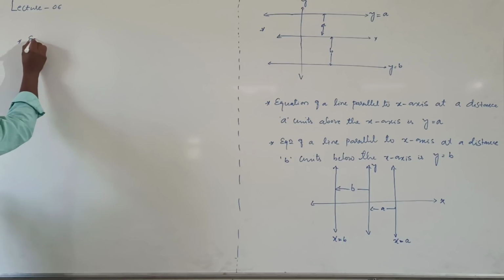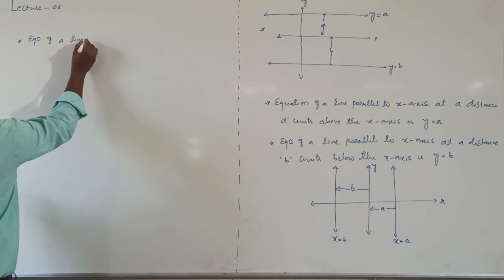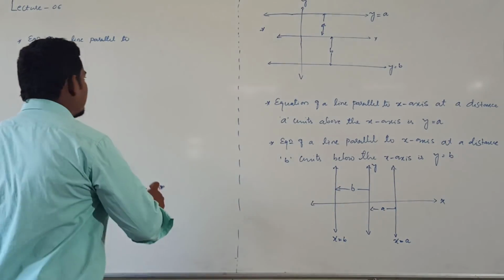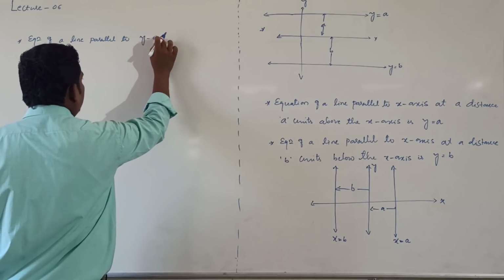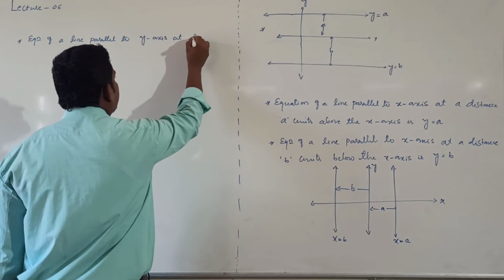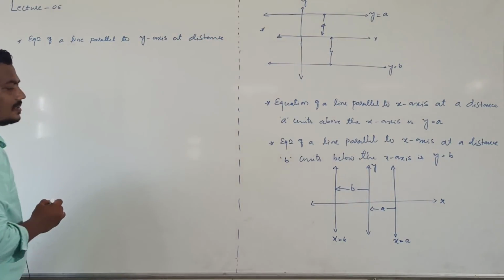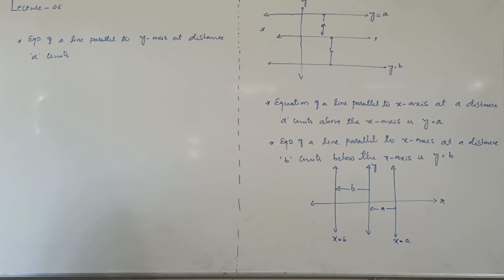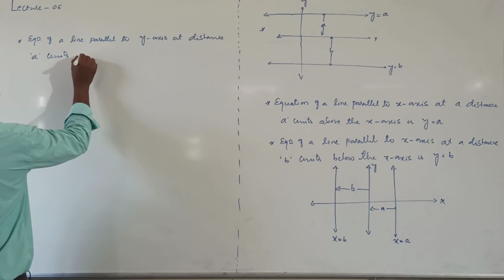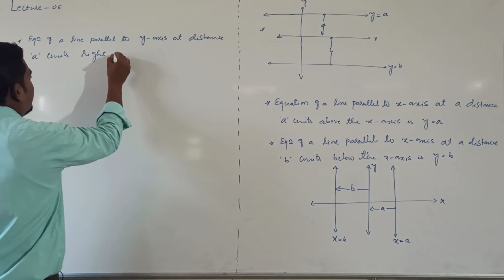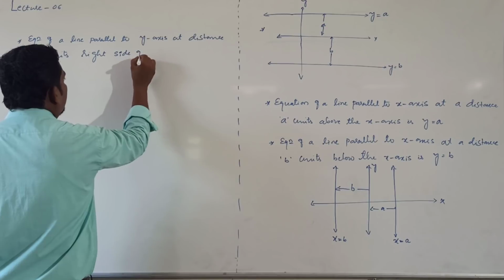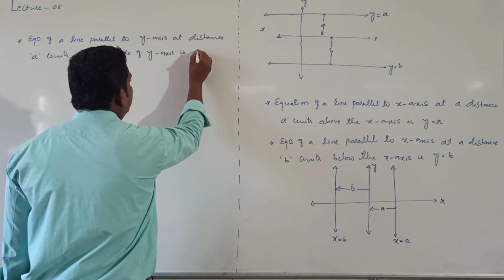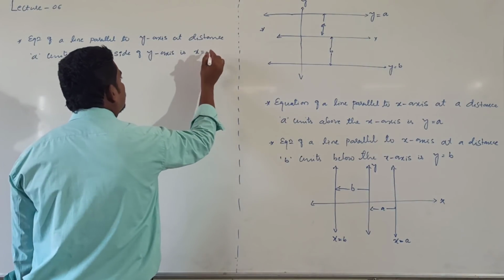Next point: equation of a line parallel to y-axis at a distance a units right side of y-axis, that is x equal to a, right?